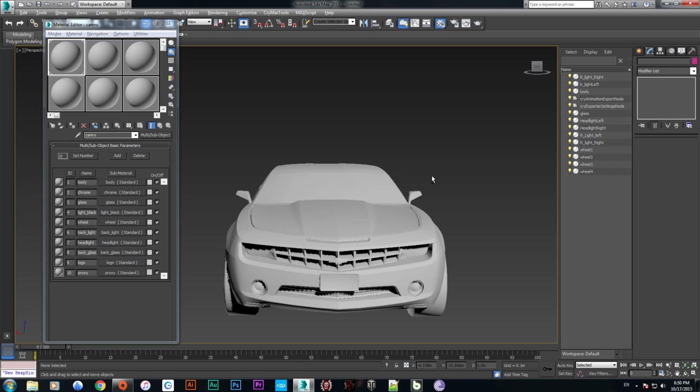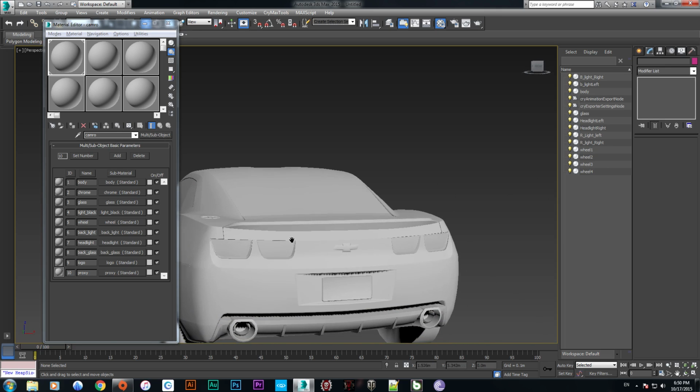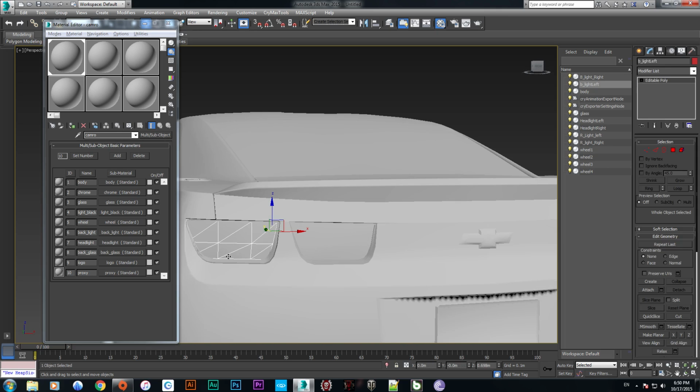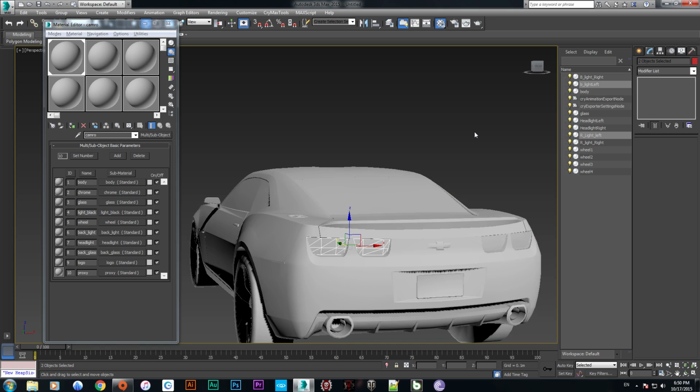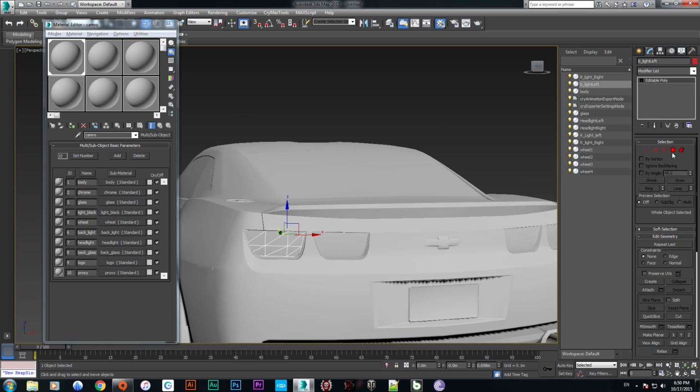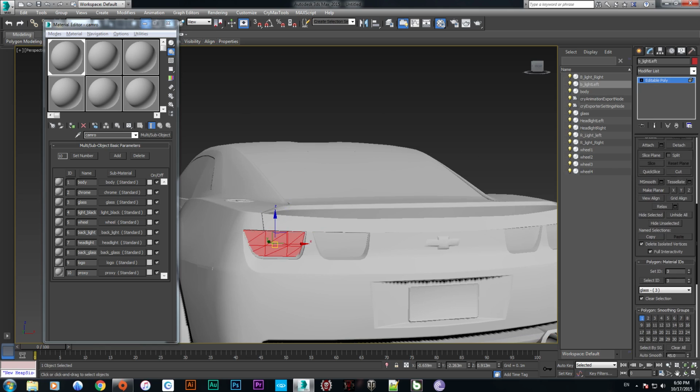Okay, we have set up this one. Now actually the thing we need is, this is a back glass, so we are actually going to make it as back glass with material 8.